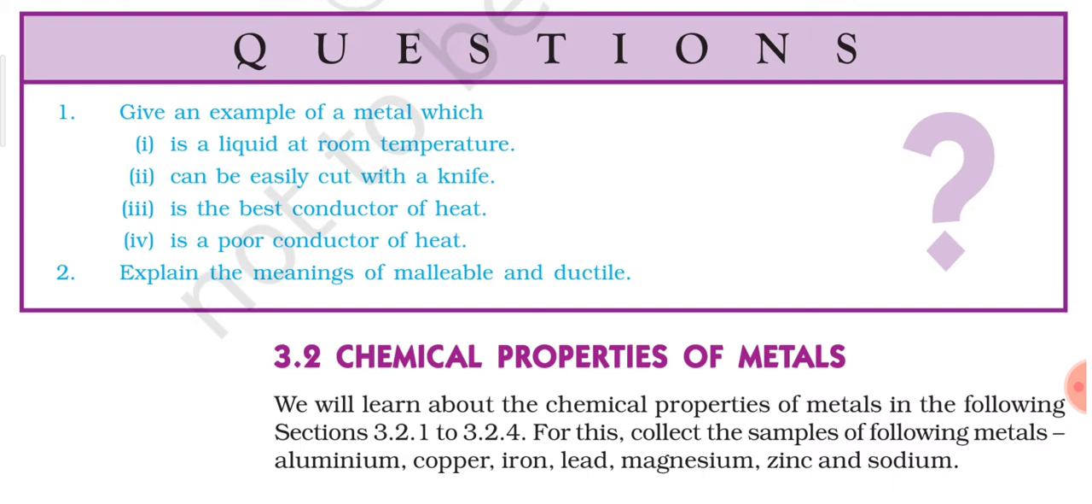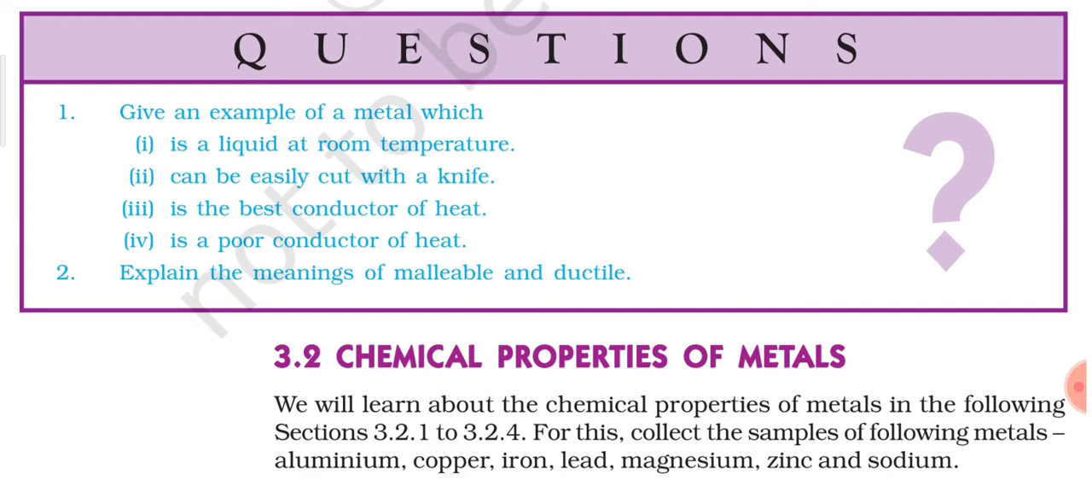So the first question is, give an example of a metal which is a liquid at room temperature. Almost all the questions we have already discussed, and particularly this question we discussed yesterday itself, I think. So the answer is mercury. Second one is, can be easily cut with a knife. Now in this there can be 2 or 3 answers, because alkali metals like lithium, sodium and potassium are all soft in nature and can be cut with a knife. But the most common answer you will find in other books is sodium, but all three answers are correct.